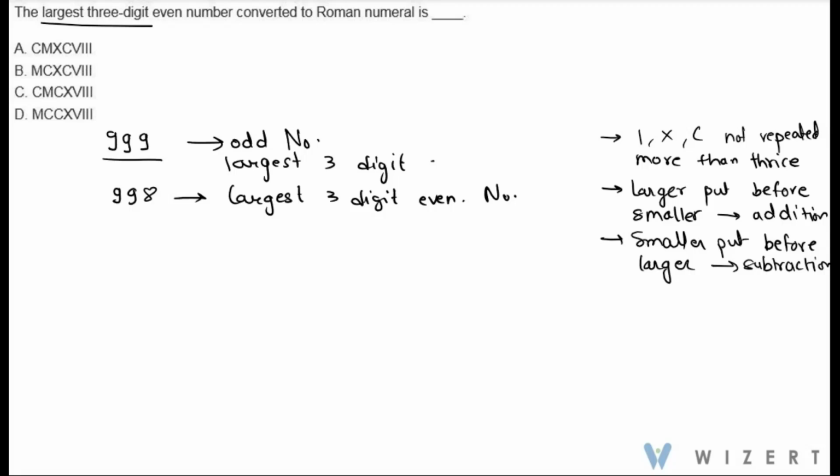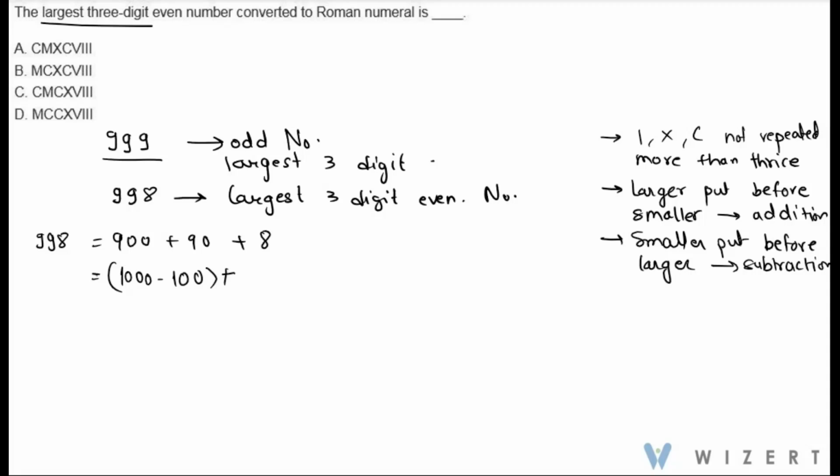So 998 can be written as 900 plus 90 plus 8. Now 900 can be represented as 500 plus 400. But to be able to denote 400, we'll have to write C 4 times, which is not allowed. So instead of 500 plus 400, we can write 900 as 1000 minus 100.